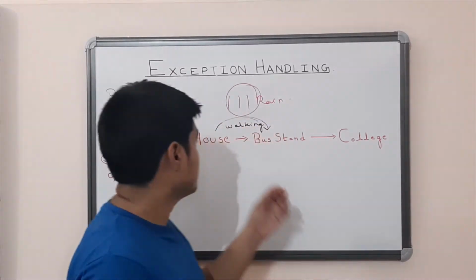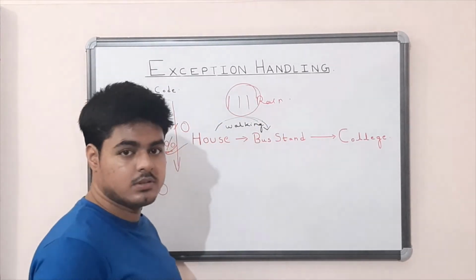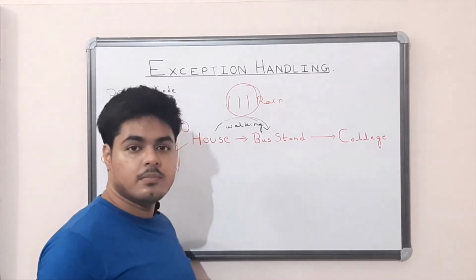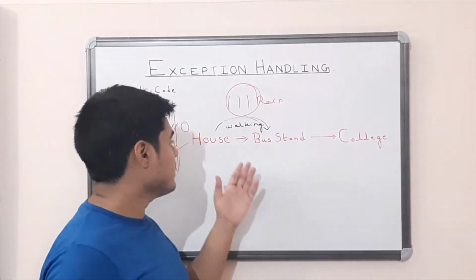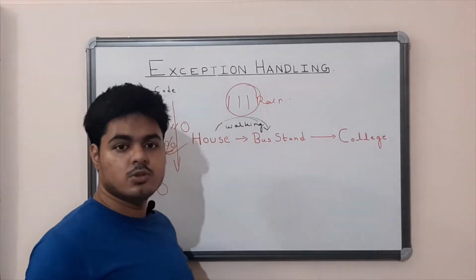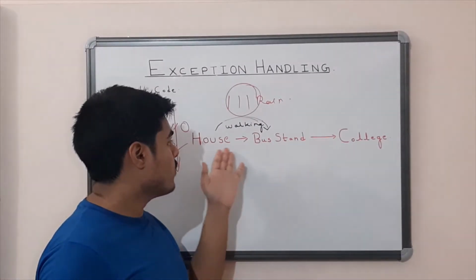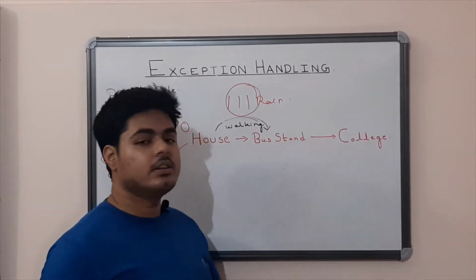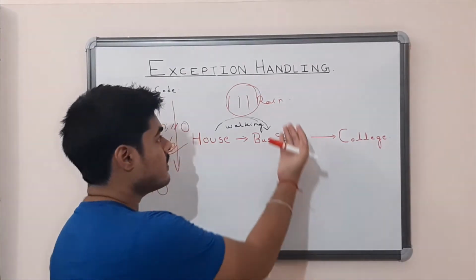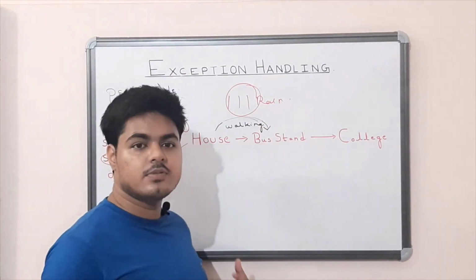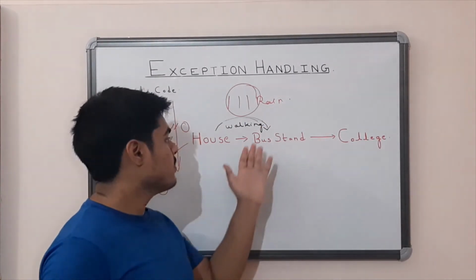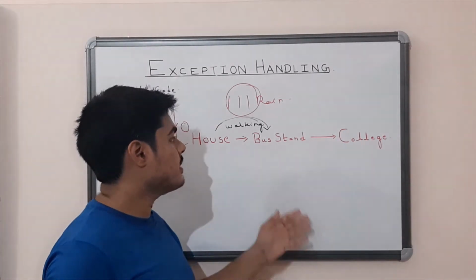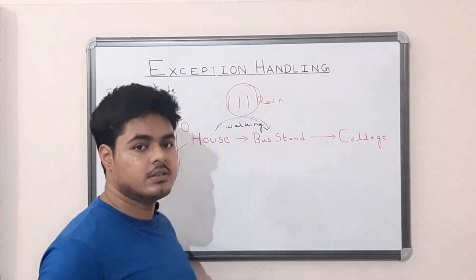Suppose while the rain comes down, if you have already put a raincoat in your bag at home, then when the rain comes down you can wear the raincoat and walk to the bus stand although it's raining, and board the bus and reach your college. So here we are not repairing the rain because we cannot repair it, instead we are providing an alternate path by wearing a raincoat, reaching the bus stand and going to the college.